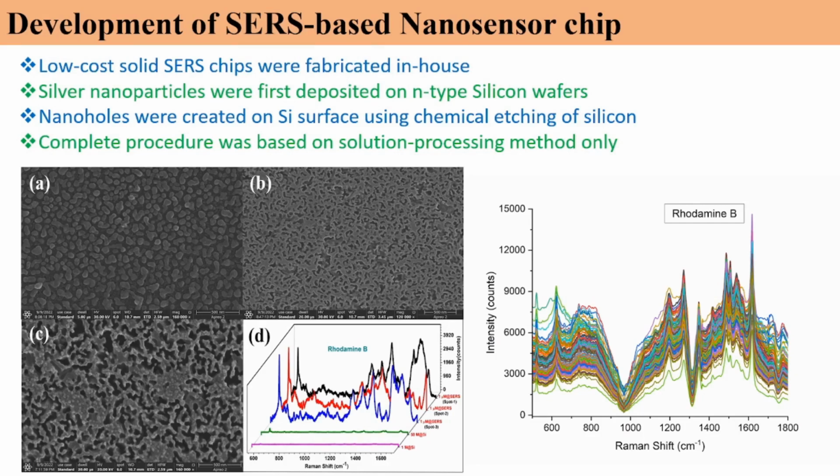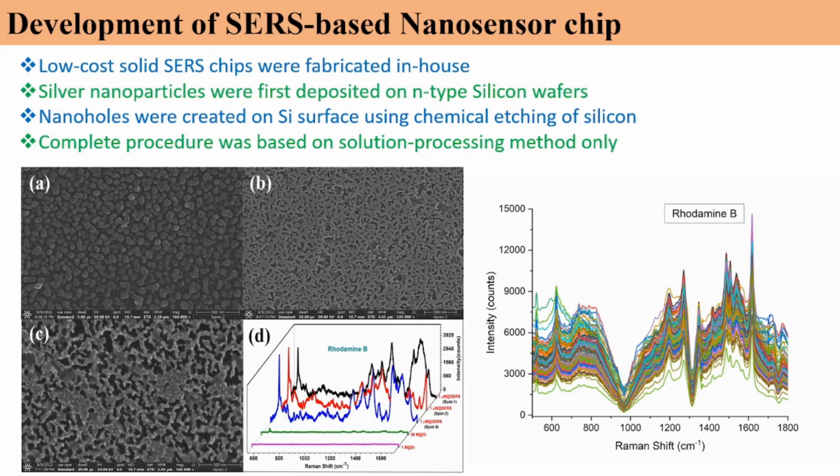So we have developed this substrate. These are pictures from the different stages of the substrate development. Whenever the molecule goes into these gaps, the first picture represents the silver nanoparticles deposited on the silicon surface, and later we create holes in the surface just to make it a random and uneven surface, and further we coat it again with different sizes of nanoparticles, because we want to know the most optimum size and gap for the molecule, so that we can get an enhanced spectra.